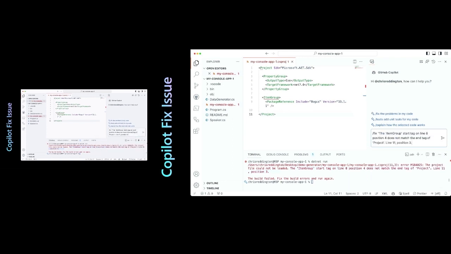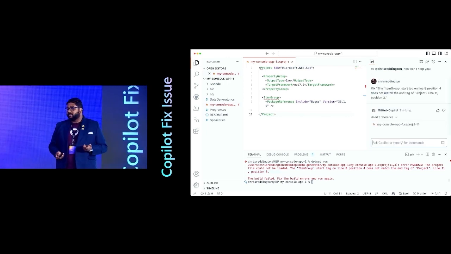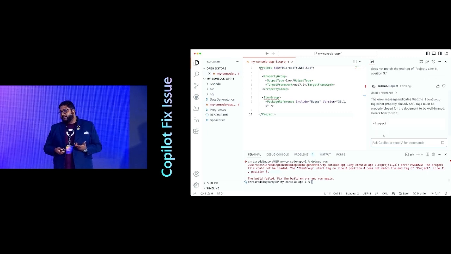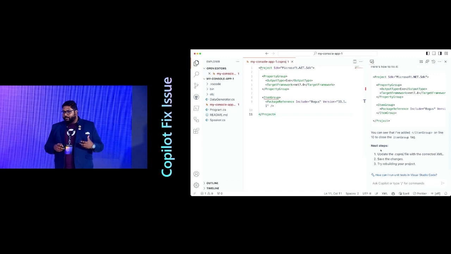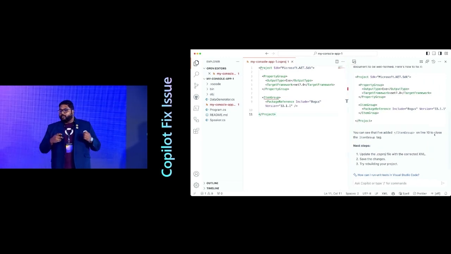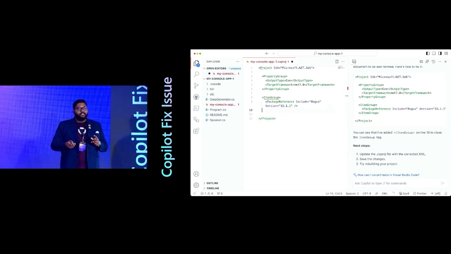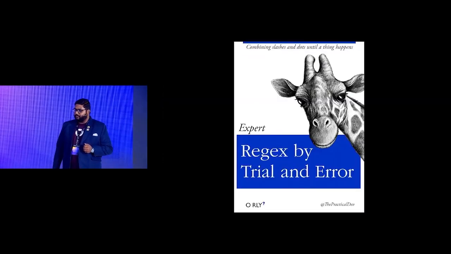Remember, I spoke about flow states, right? So this is about building that customer experience for your users to use. And you see there's an example where you can copy paste that and say, hey, this is the error message I want you to fix. And you'll see that GitHub Copilot is basically able to generate what happened, what the next steps are, and how you go about fixing it, right? And then with one click, you are able to integrate whatever recommendations it gave and use that to make your app actually start running IRL, right?